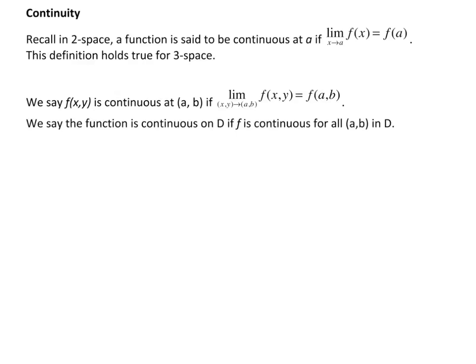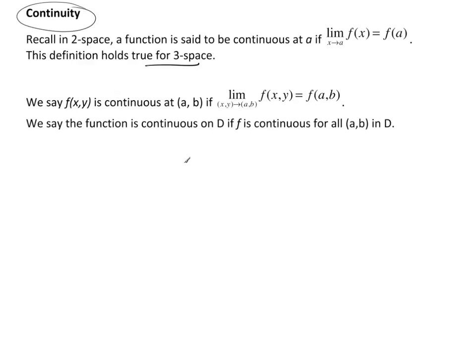This whole idea of limits and whether they exist or not brings us to the idea of continuity in a function. Now recall in 2 space, a function is said to be continuous at a if the limit as x approaches a of f of x is equal to f of a. In other words, the limit exists, and not only does it exist, because this implies that you took the limit from the left and from the right, but it is very specifically equal to f of a.